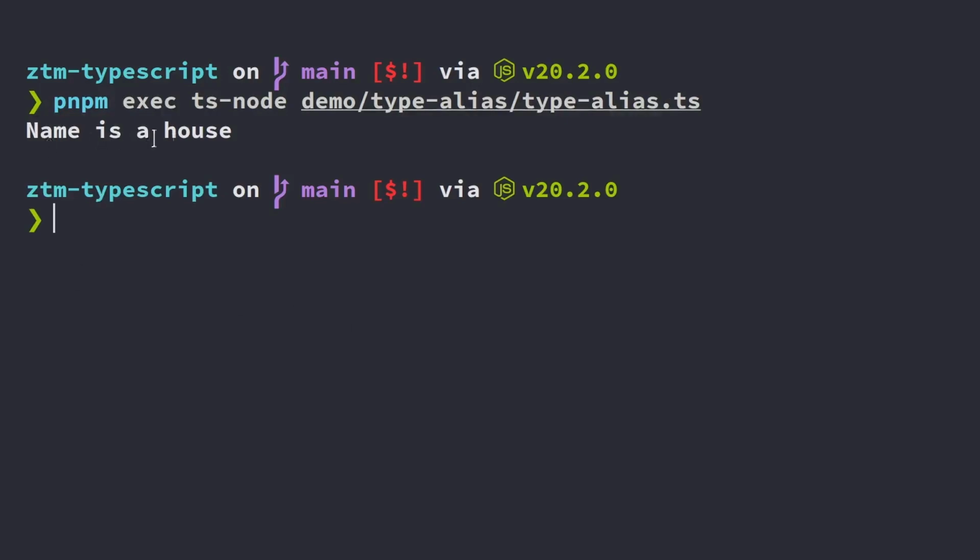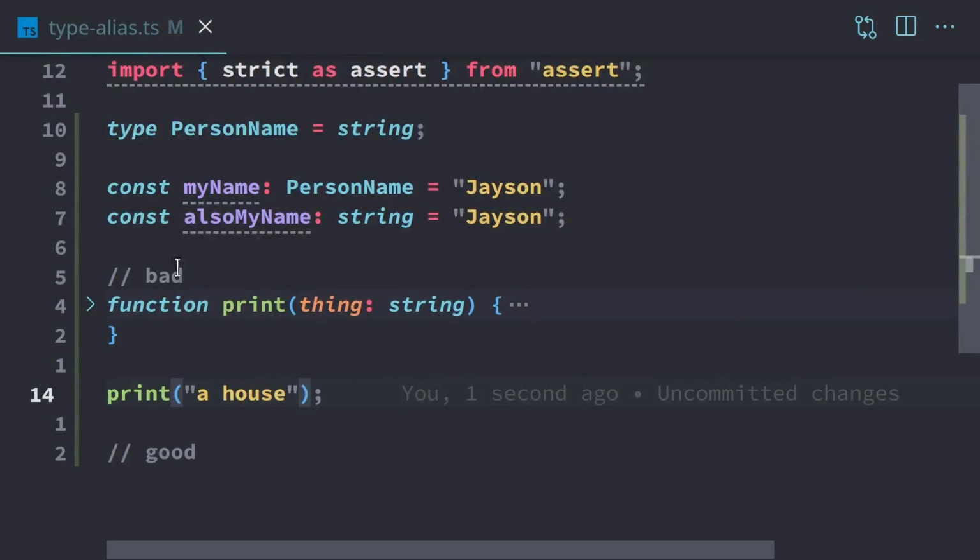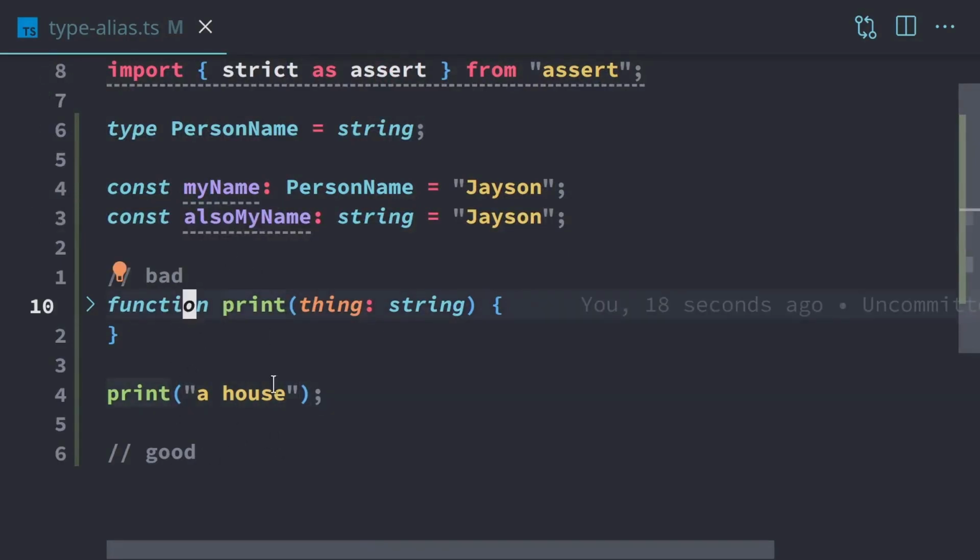And so it prints name is a house. That doesn't really make too much sense, unless your name is a house, but it's probably not. And so this is a bad function. Now, if we rewrite this function using better naming and our type alias, this is going to become a lot more clear.